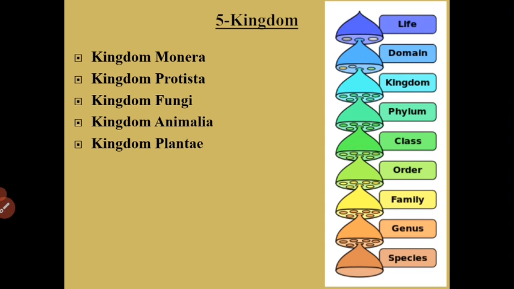Kingdoms are divided into subgroups at various levels. So the hierarchy of classification, as you can see in this image, is life, domain, kingdom, phylum, class, order, family, genus, species.